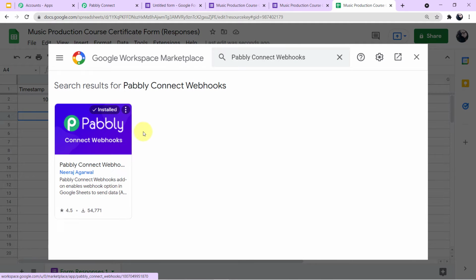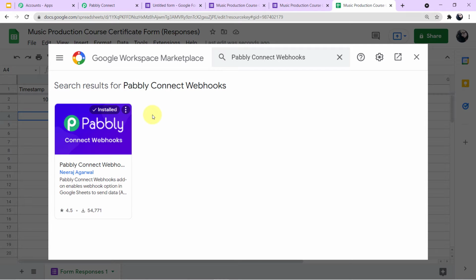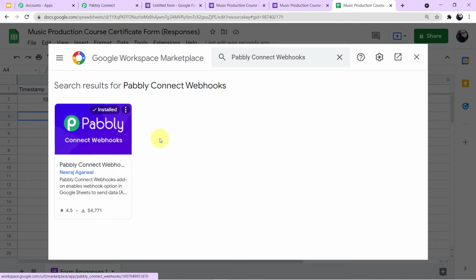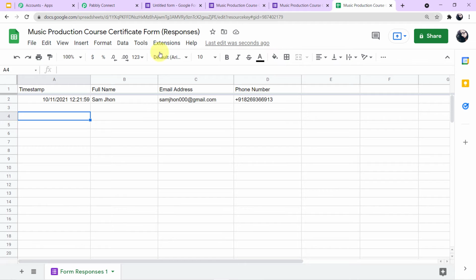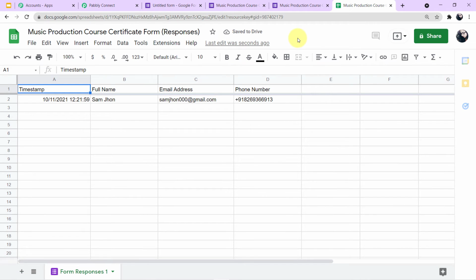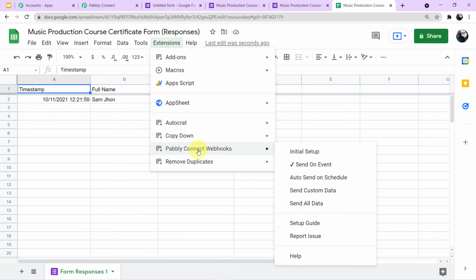Now this is an add-on provided by Pabbly. Here you can see it is written installed, because I have already installed this add-on on my system. After installing this add-on, you have to close this mini window and refresh the page. Guys, refreshing the page is very important. Why am I telling you this? Because after you refresh the page, when you come to extensions, you can see an option for Pabbly Connect Webhooks as an individual option.